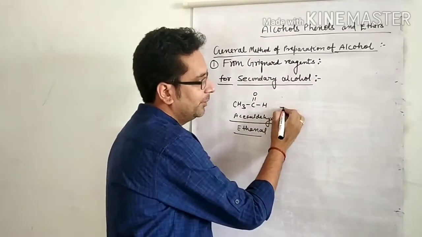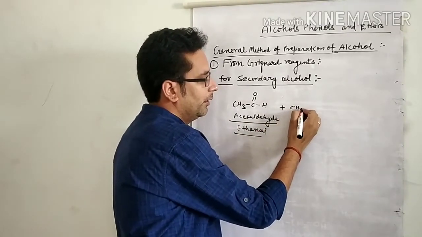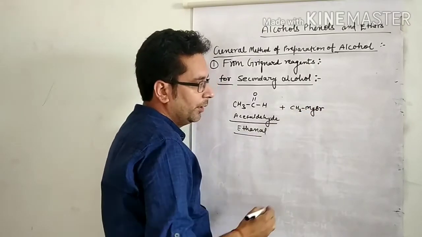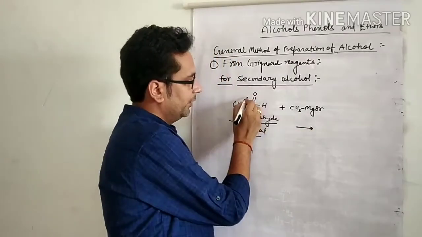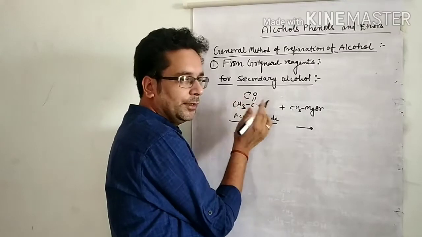Now when it reacts with Grignard reagent CH3MgBr, what happened? Carbon contains positive charge, oxygen contains negative charge.